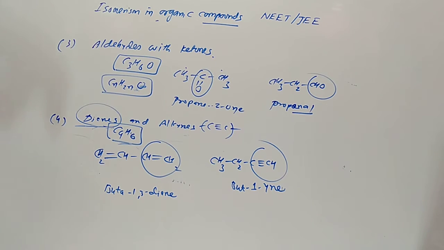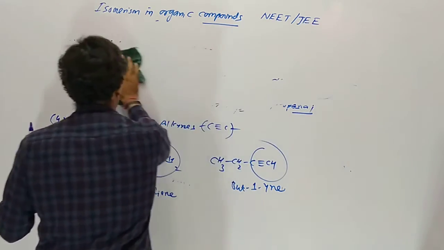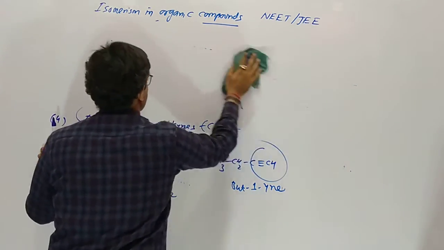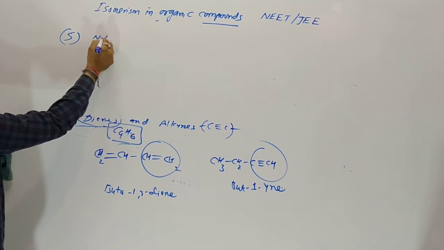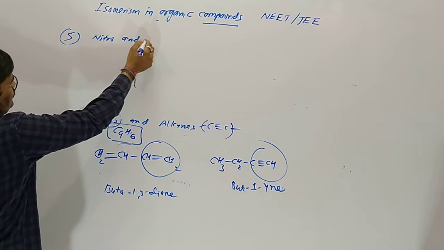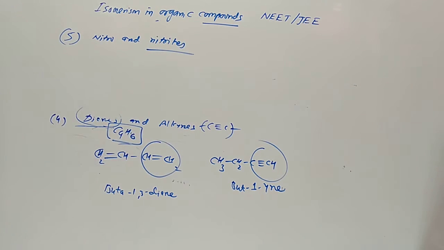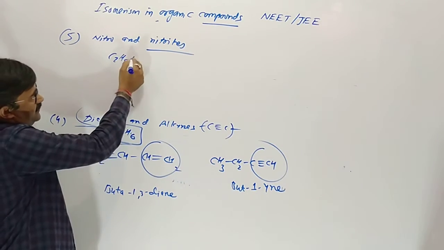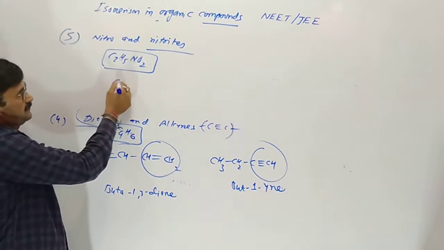Now the fifth one: nitro and nitrite compounds give isomerism with each other. Nitro and nitrites give functional isomerism. We are taking the formula C2H5NO2.